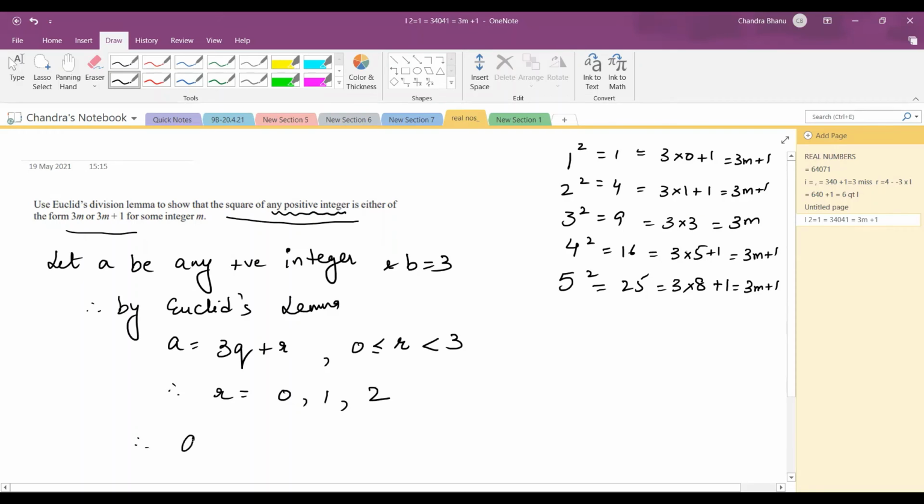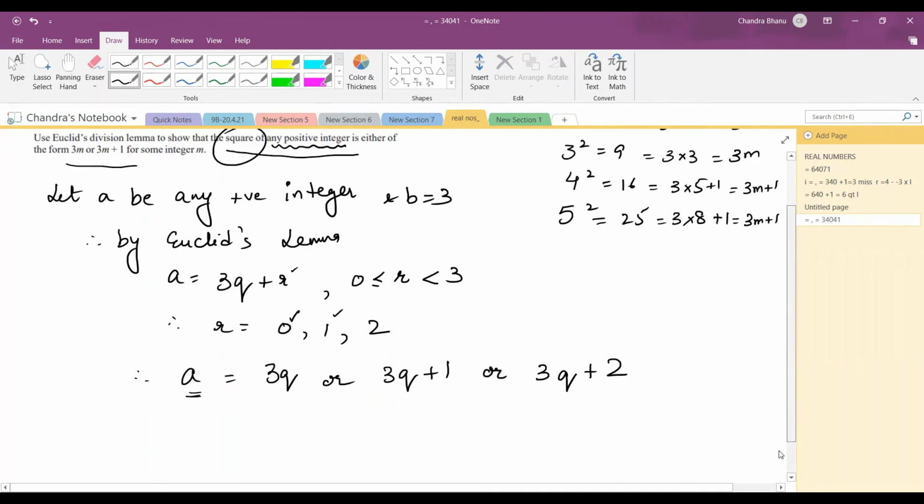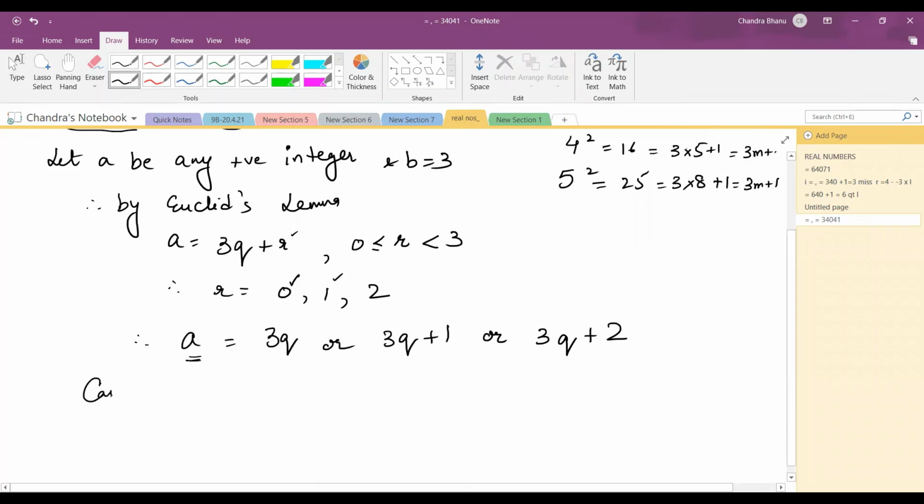So therefore a can be equal to, first case 3q, because if I take r to be 0, it will be 3q. If I take r to be 1, it will be 3q plus 1. And if I take r to be 2, it will be 3q plus 2. But I don't have to see a here. I have to see the square of any positive integer. So we need to do the squaring. So case 1, when my a is 3q, I need to square it. Therefore a square is equal to 3q whole square, equal to 9q square.